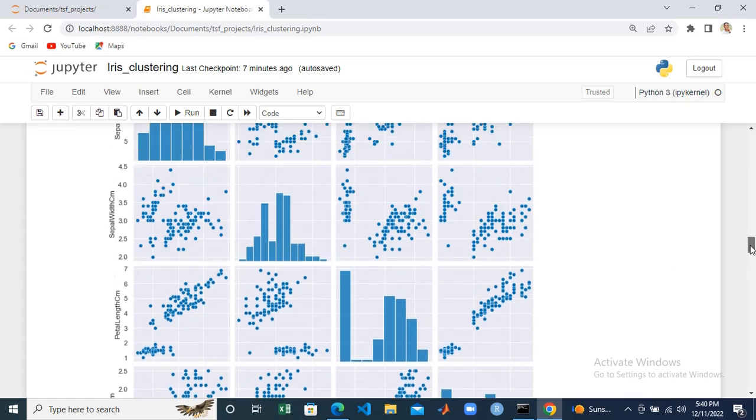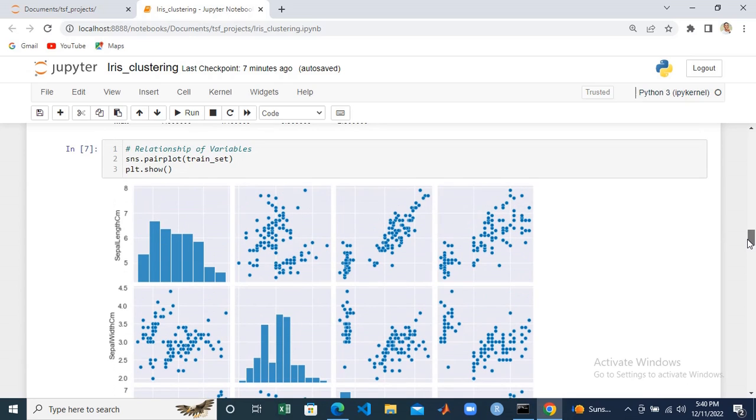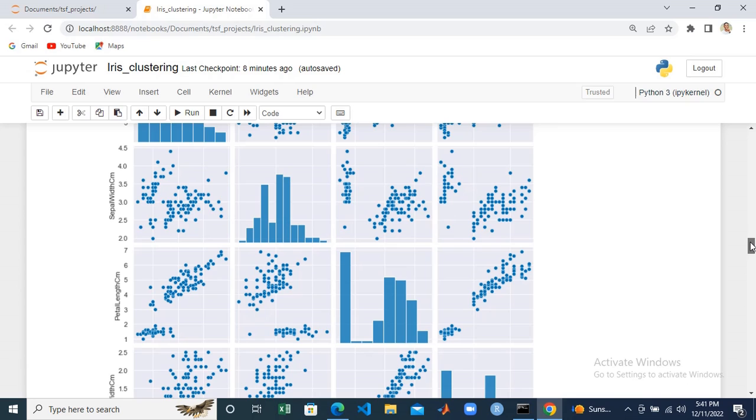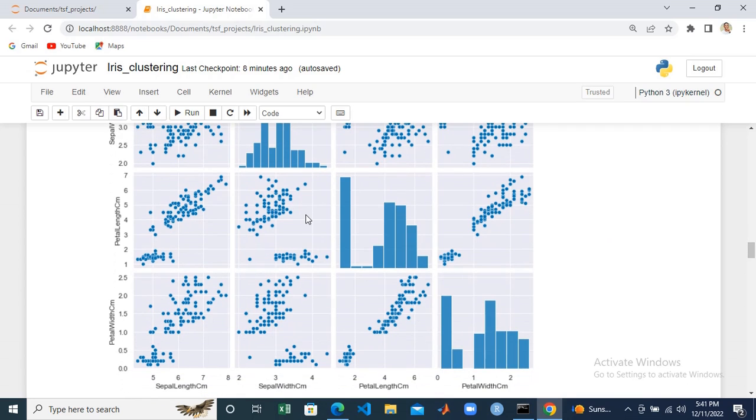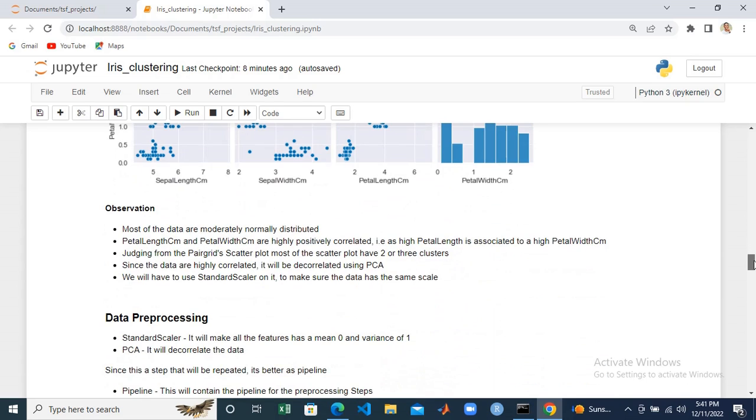And looking at each of these plots, we can see that almost all the data are clustered. They are already clustered even without doing the clustering. They are already clustered into two. You can see that this is separated into two different groups. This one is also separated into two, but this one is looking like three. This one is also separated into two, and almost all of them are separated into two even without performing any clustering or creating any model on it. So it looks like 2 might be a great value for clustering, but we are going to check that out